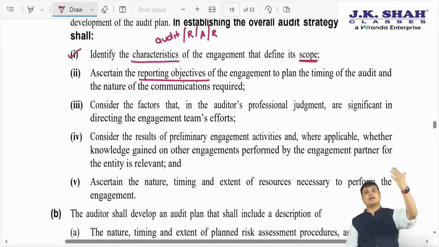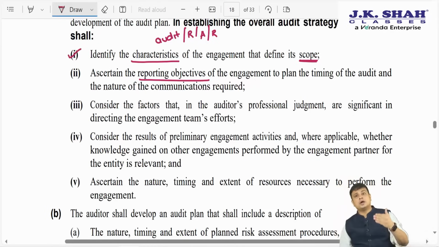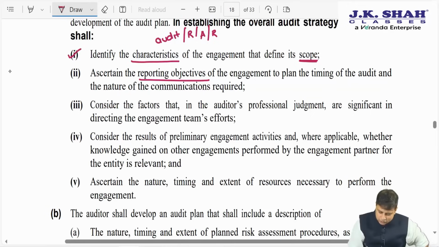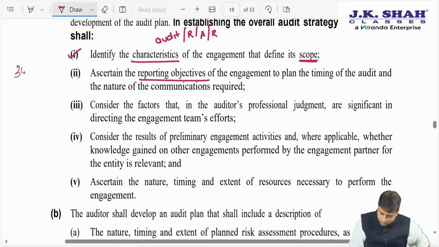We need to understand when we are going to report, so we can make a timetable. So we'll ask the management what the reports are and when the reports are expected. For example, in case of a normal company, usually a report is given by 30th of September.